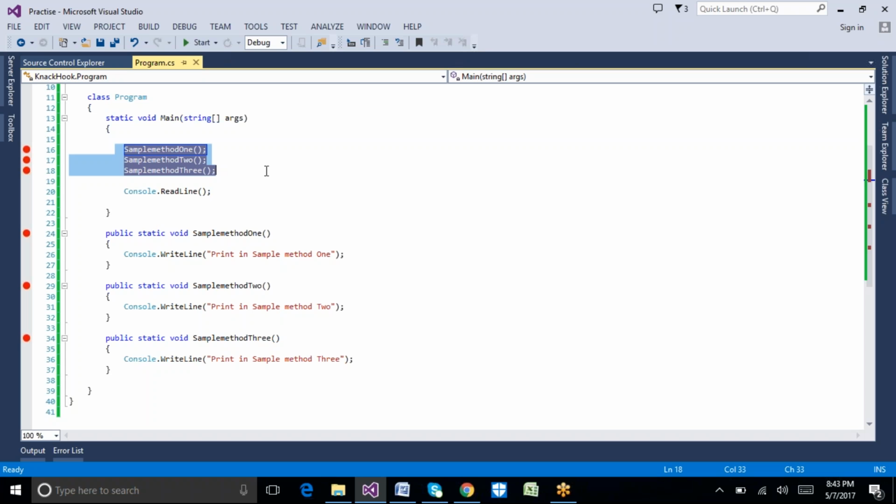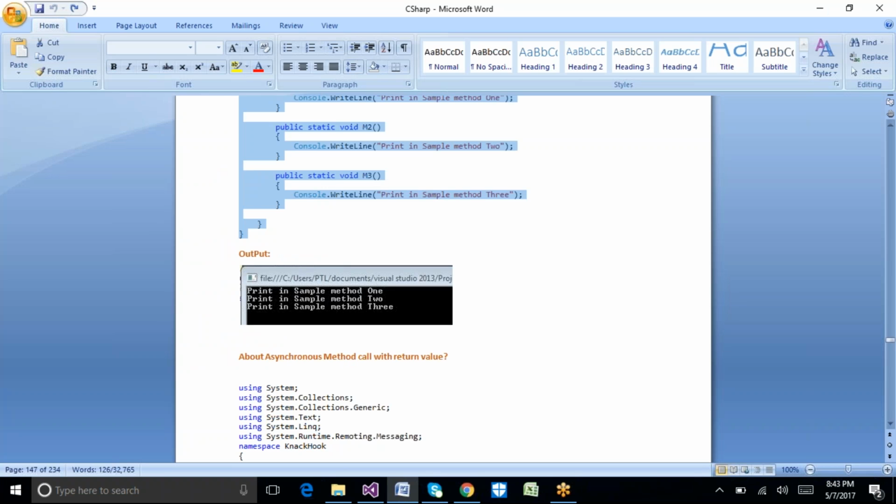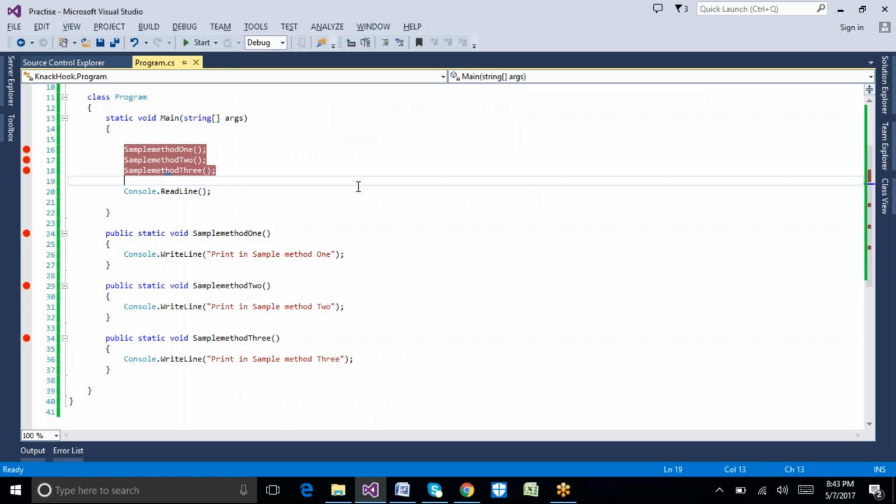Let's take an example to understand how it works. Just remember this example, as it will help us understand the asynchronous method call.